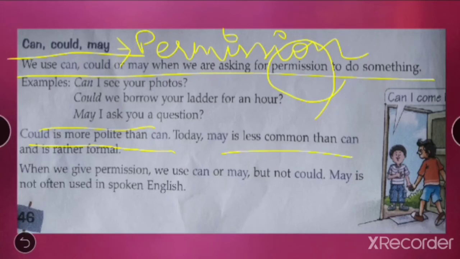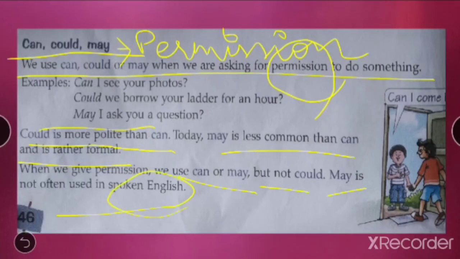Today, may is less common than can and is rather formal. Instead of using can, we use may to ask some permission. When we give permission, we use can or may, but not could. May is not often used in spoken English.